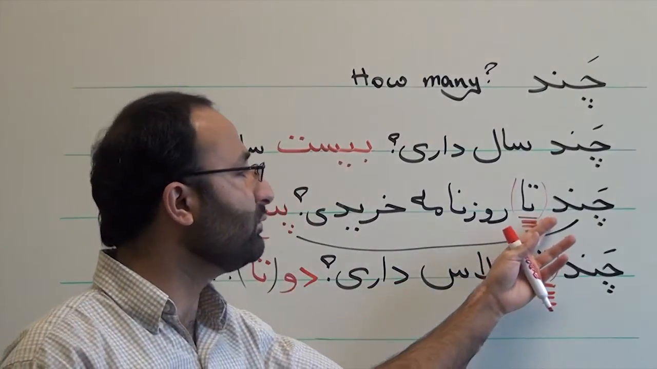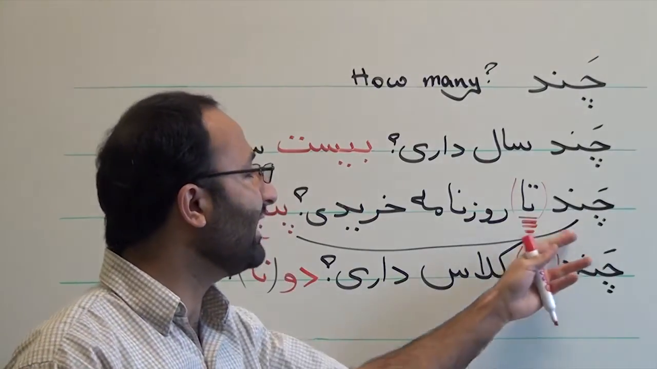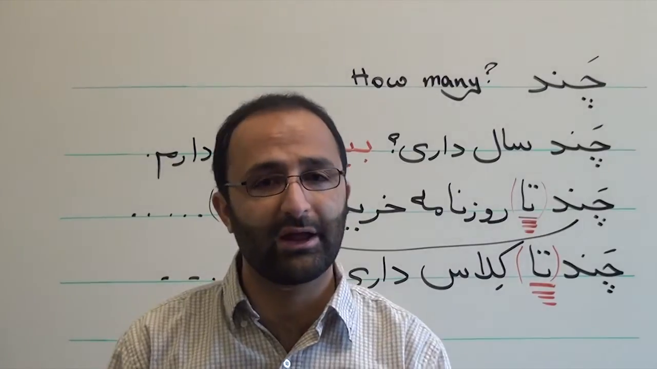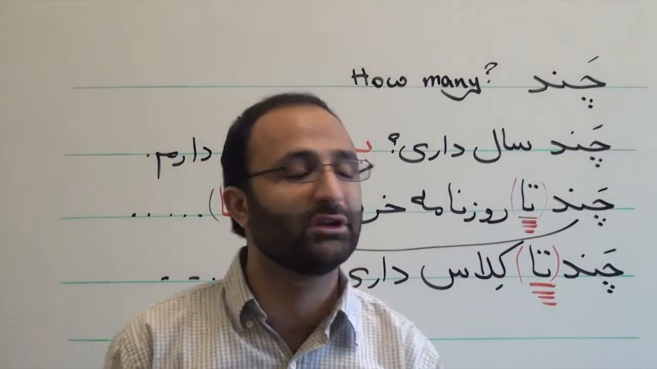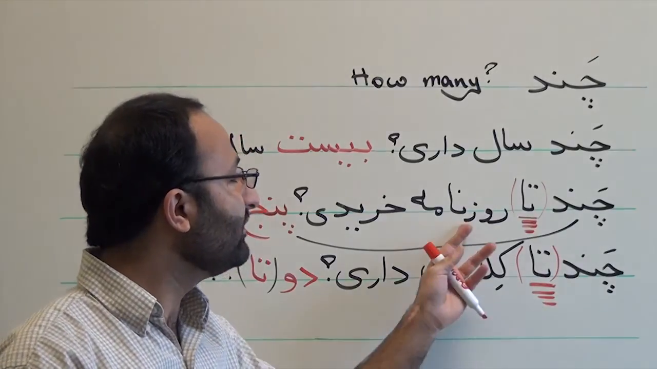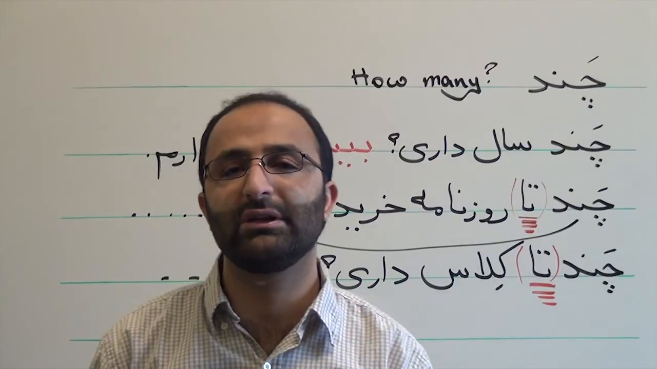So it's a counting word, a generic counting word, and you can use it for everything. چند تا روزنامه خریدی, and you can use ta in your answer, again it's optional. And the last point is that after چند you cannot use any plural noun, always the noun is singular.